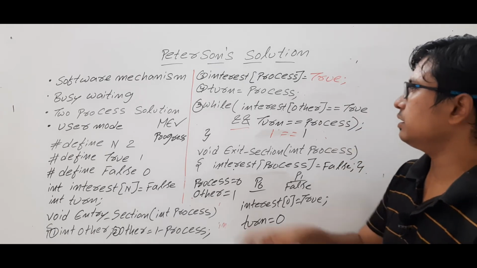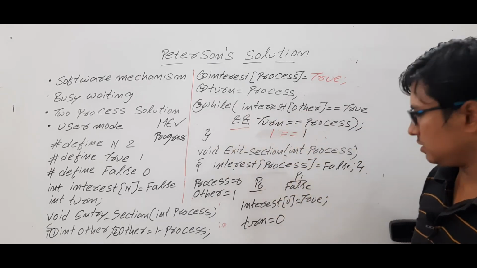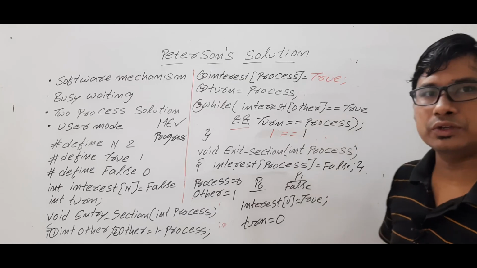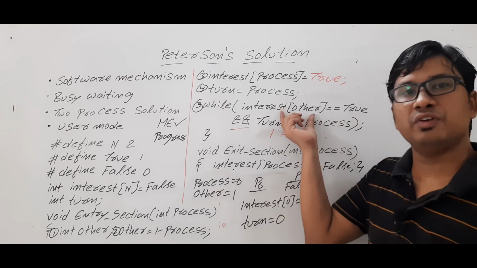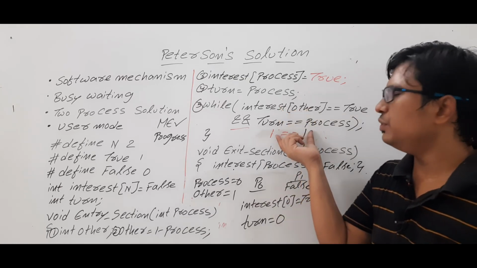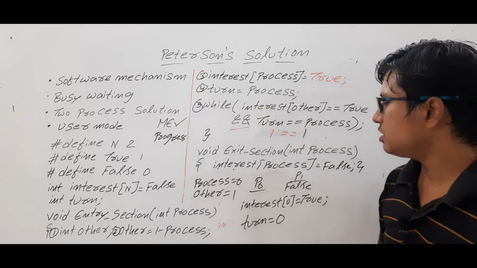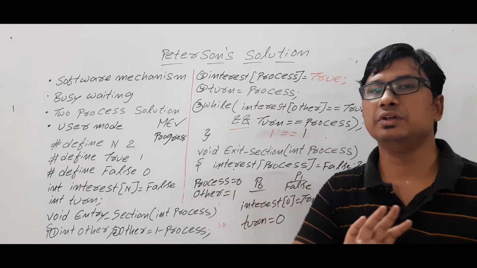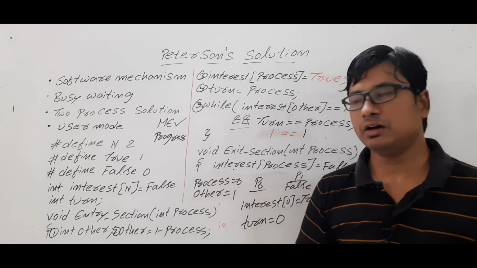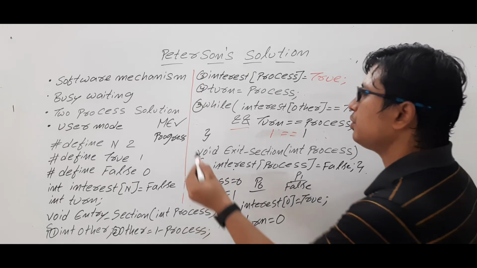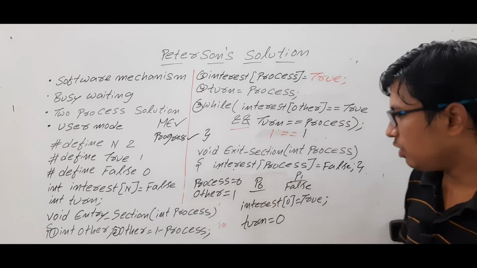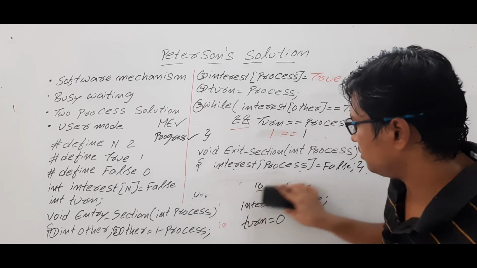Now look at here. While interest of other is false, false is equal to true. This condition is false. If this condition is false, we need not evaluate the other condition. So the entire condition is false. Process P0 can enter into the critical section. Am I right or wrong? So I can say that progress has been achieved. If you want to verify the other case also, you can verify.